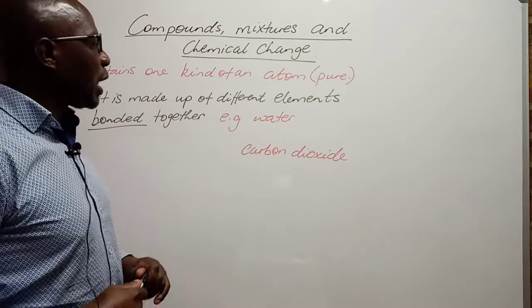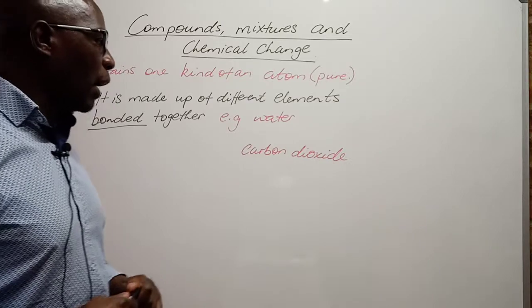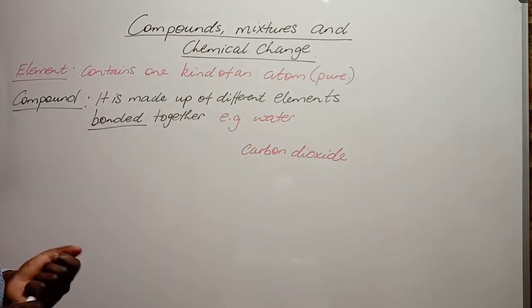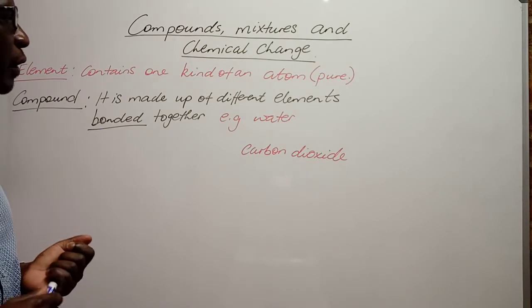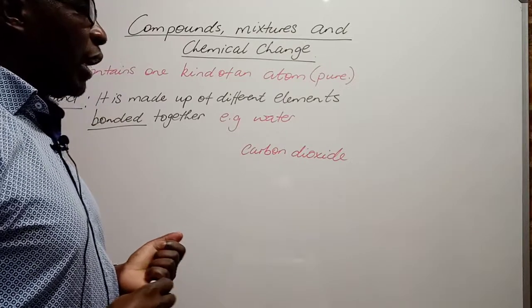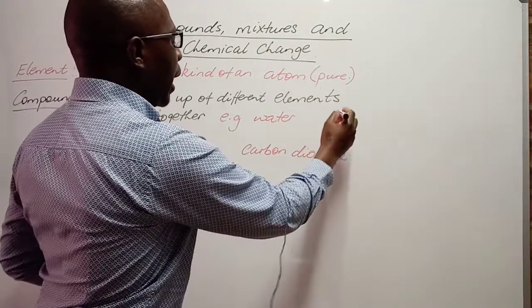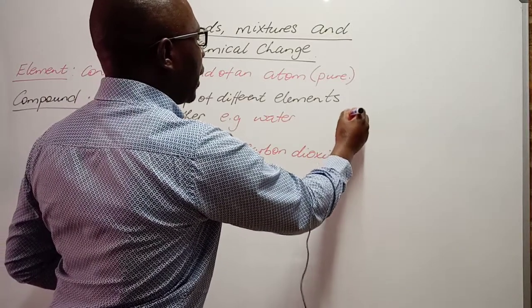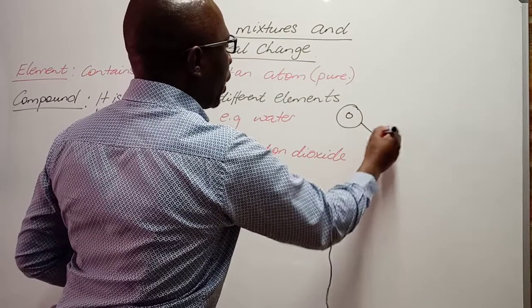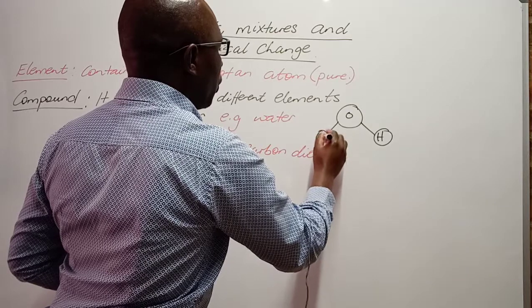But today, let us look at the compound water as well as the compound carbon dioxide to start with. So water is a compound where two hydrogen elements will bond with an oxygen element. So we have got an oxygen element bonding with two hydrogen elements to form water.